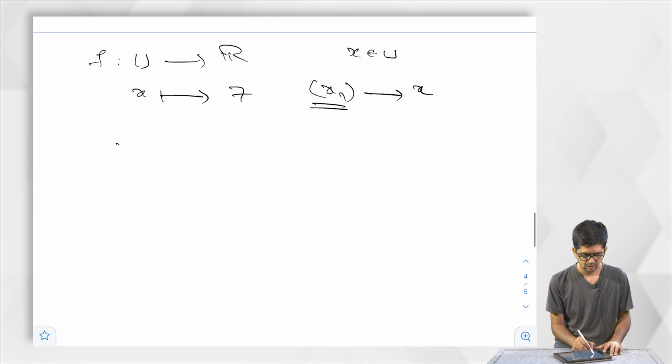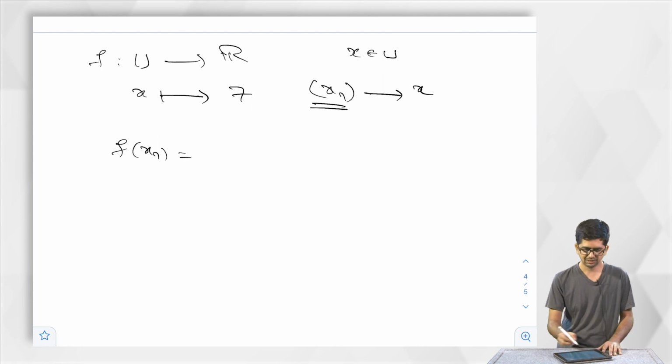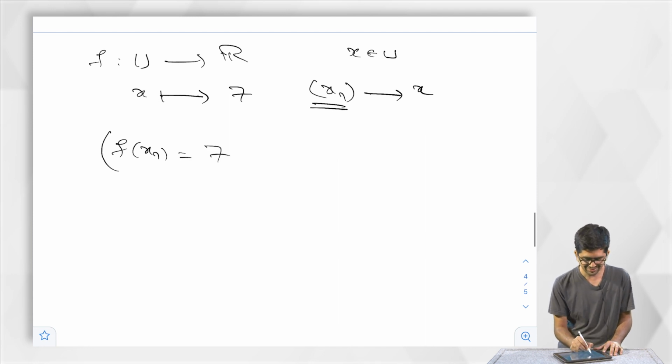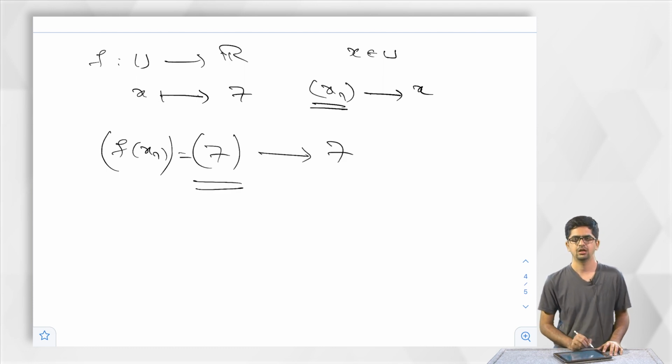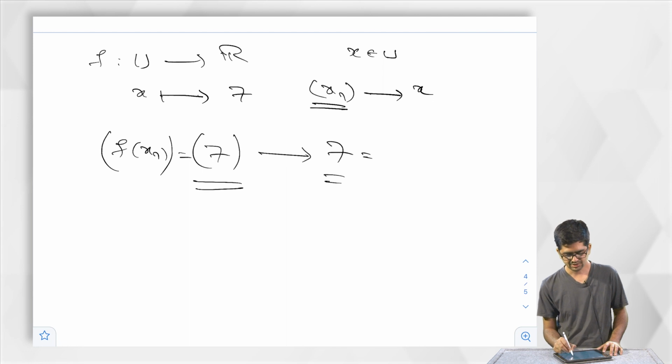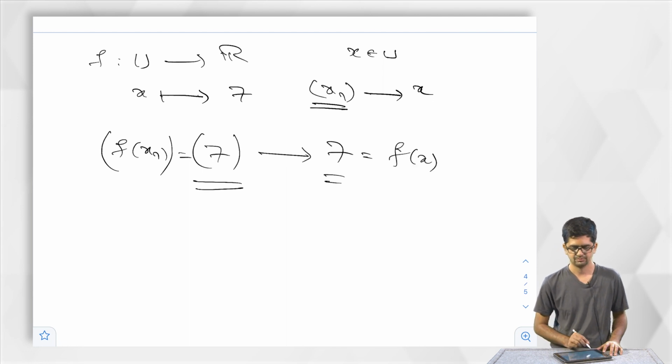So let us do this. f of xn is what? It is a constant function. Irrespective of what xn is, this is always 7. So the sequence is the constant sequence 7. Constant sequence is convergent, converges to 7, and this 7 is actually f of x.